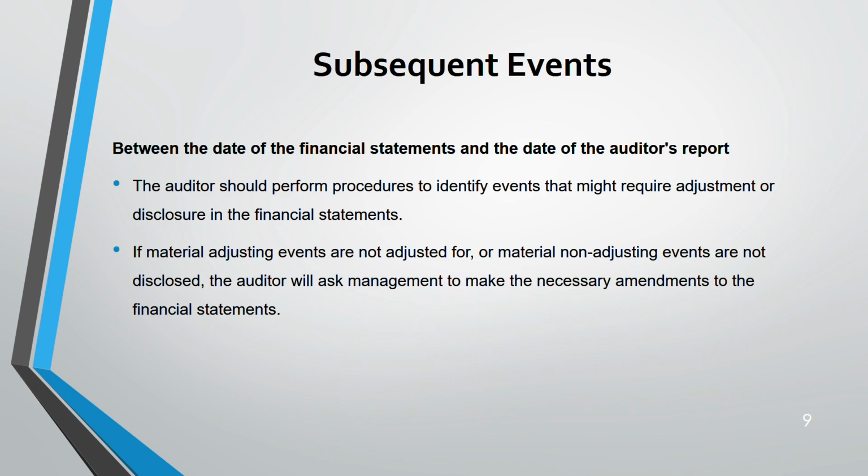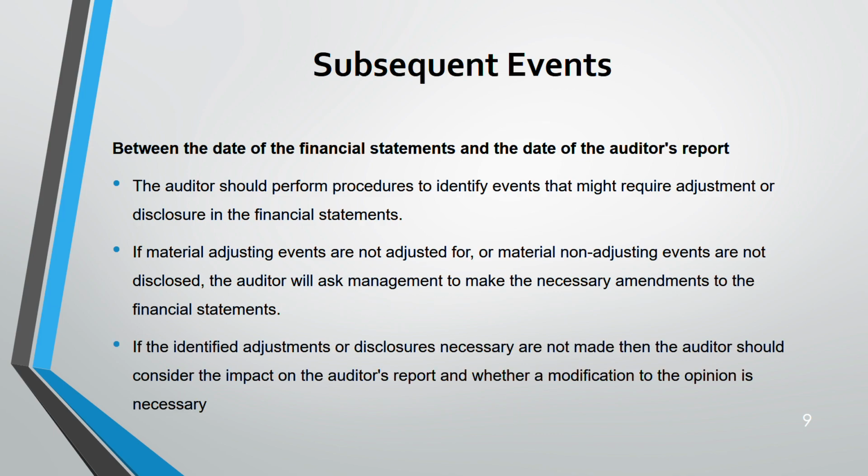Next, if it's an adjusting event which is material but not adjusted for, or it's a material non-adjusting event but it is not disclosed, then the auditor should ask management to make the necessary amendment in the financial statement. If no adjustment has been made and no disclosure has been made, then the auditor should consider the impact on the auditor's report, whether modification of the opinion is required or not.